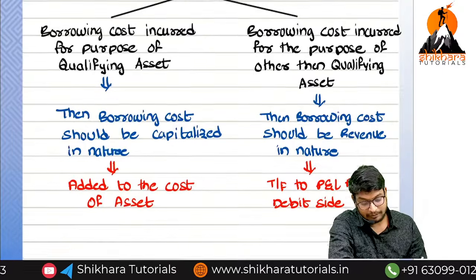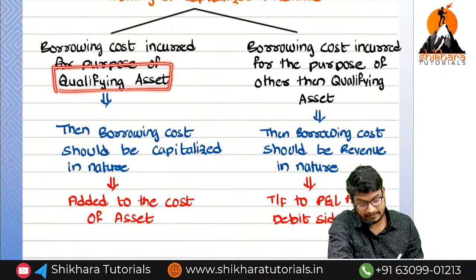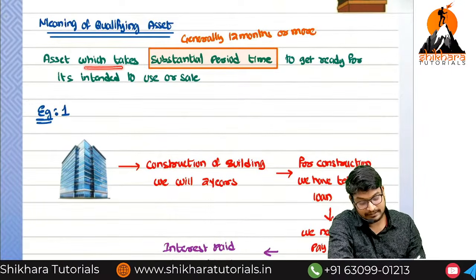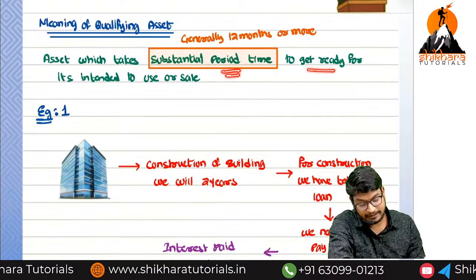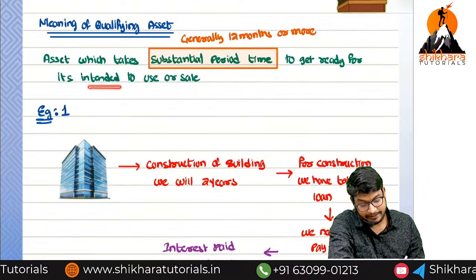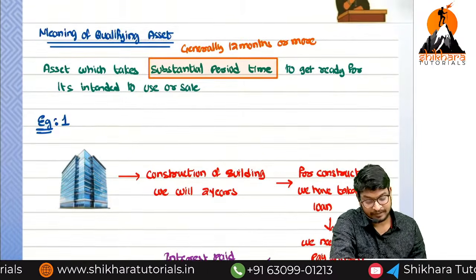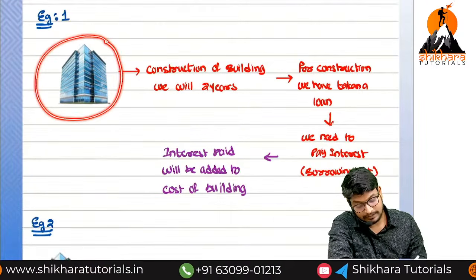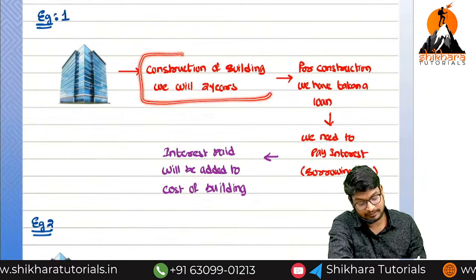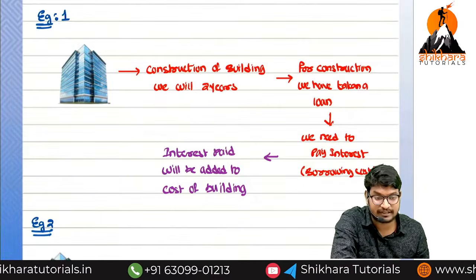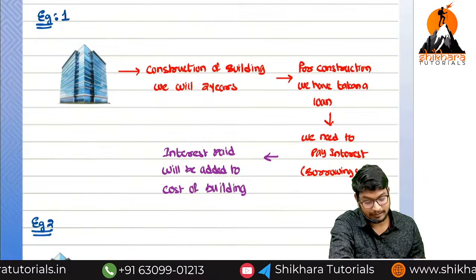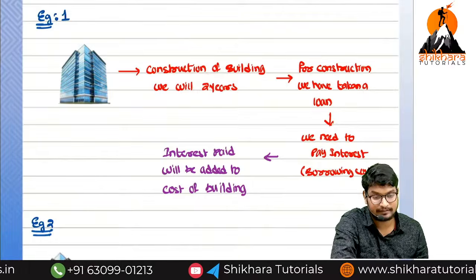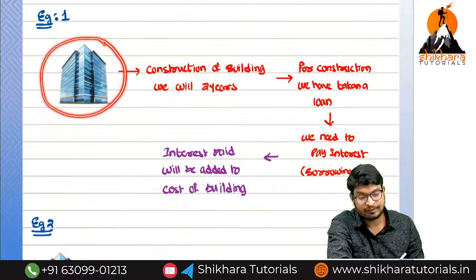Now first we have to decide the meaning of a qualifying asset. A qualifying asset is nothing but an asset which takes a substantial period of time to get ready for its intended use or sale. For example, take a building. We are not going to purchase a building which was already constructed. We are going to construct the building. For the construction of the building, how much time will it take? It will take 2 years. For that reason, this building is called a qualifying asset.